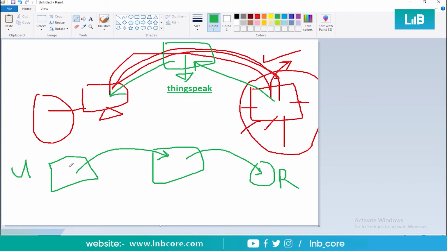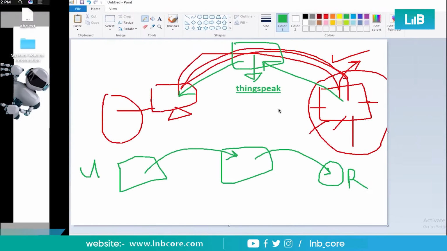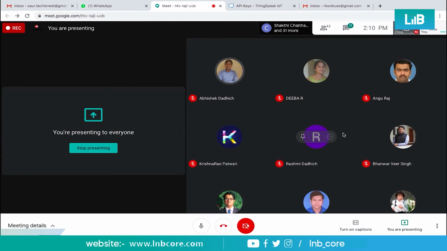Understood, right? So yesterday we were sending information from either mobile phone or computer to cloud, and then cloud to Raspberry Pi. We were scanning that, and with that scanning, we were trying to operate LEDs or bulbs, right? So today this process is totally different. It is totally in the reverse direction, right? So understood this thing, right? Is that clear, everyone? Is that clear?